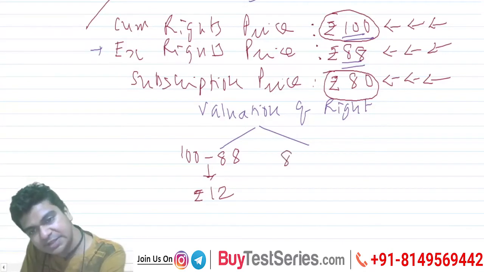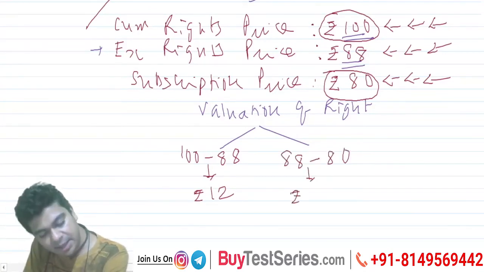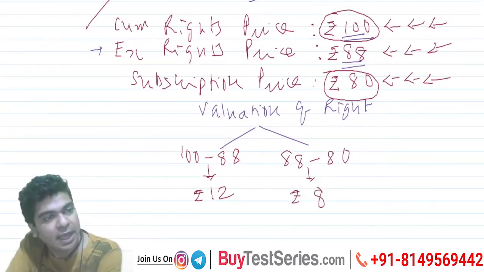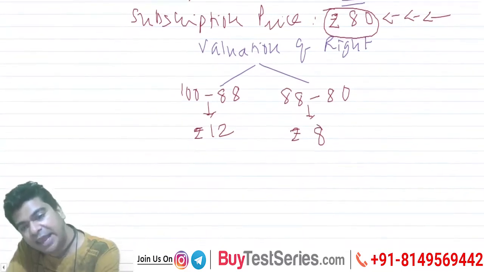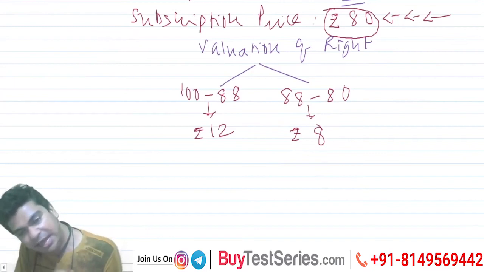What I do here is I say it is 88 minus 80, and thereby I make 8 rupees over here, right? So this is what I do here. I'm making a gain of 8 rupees. So these are two ways in which a right can be valued.